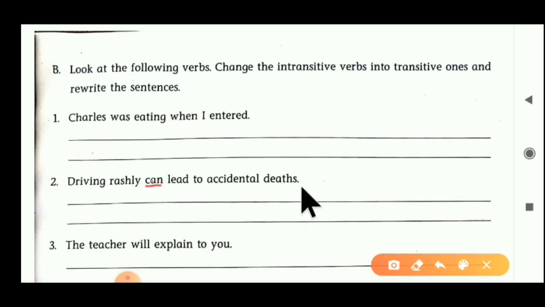We have to convert it into a transitive verb. How can we convert it? See here. The answer becomes: driving rashly can cause accidental deaths. Instead of lead to, we have to add cause accidental deaths. Understand, student, now?